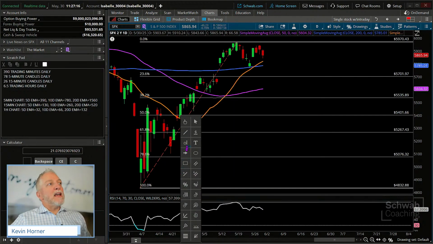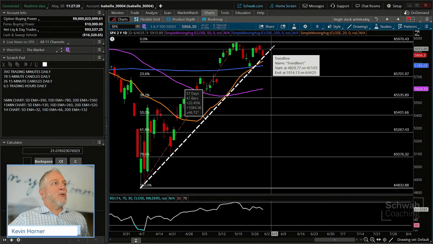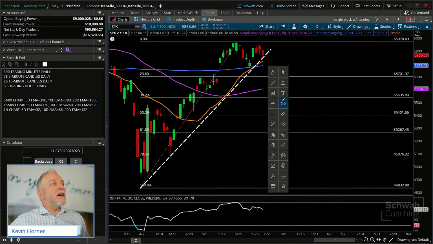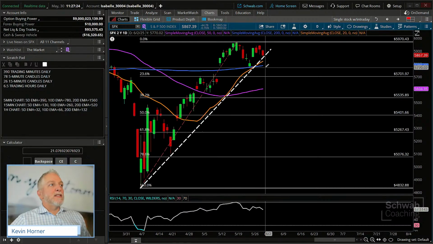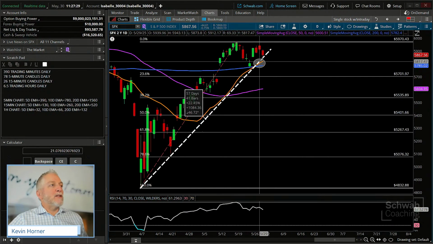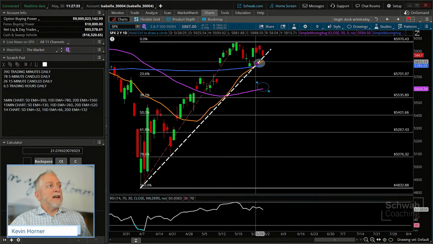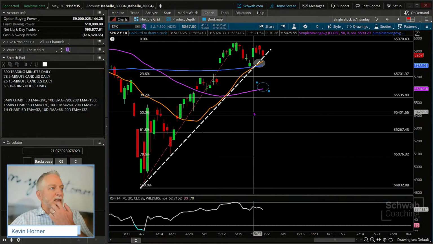Okay, so we have this uptrend in place. What it states is even though we might break the 20 and 200-day moving averages here and my uptrend line and potentially the 50-day moving average right here, what if we found ourselves over the course of the next 2 to 4 weeks hanging out around this area, the 50% level?